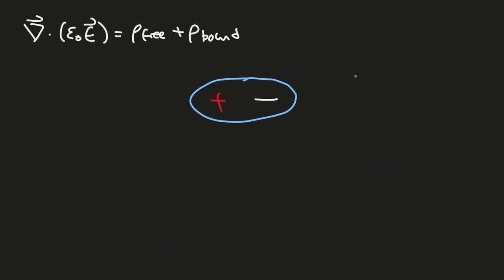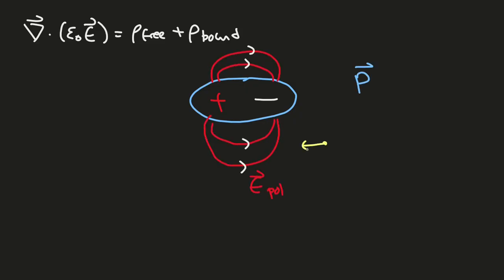Then we know that the dipole moment creates polarization later, and this electric dipole creates some kind of electric field because of polarization, where the electric field because of the dipole moment opposes the external electric field.